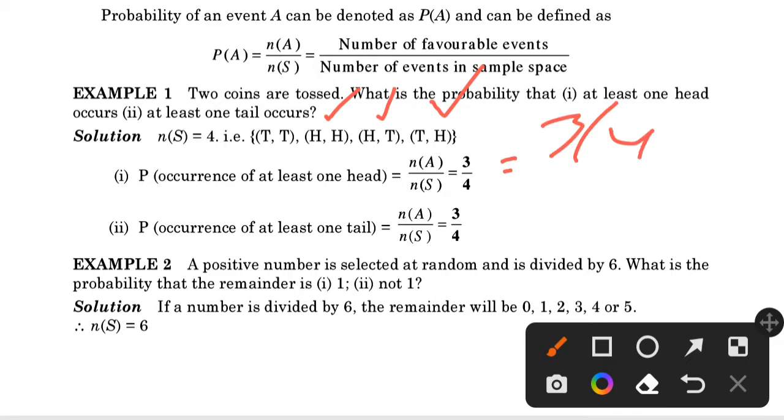Now, in the second, the probability of occurrence of at least one tail. Tail occurs in this one, this one, and this one, and the total is 4. So the probability is 3 by 4. Okay, remember one thing, probability is always between 0 and 1. It is not more than 1 and not less than 0.